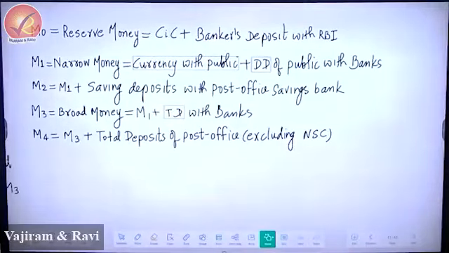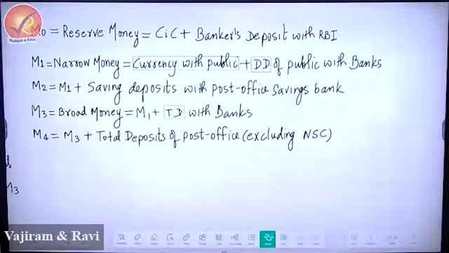So please write number one, M naught. M naught is equal to reserve money. Please write these measures.